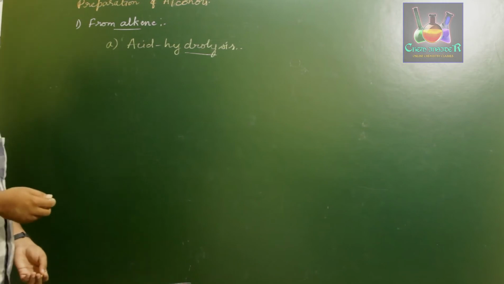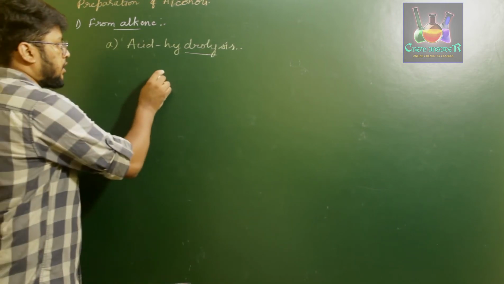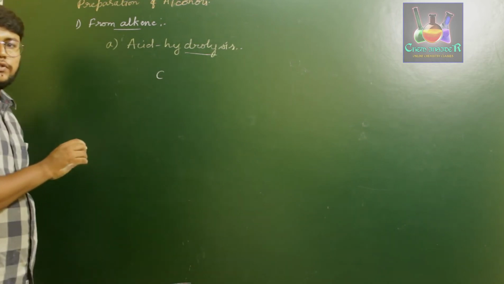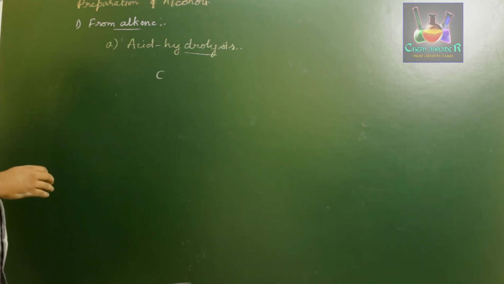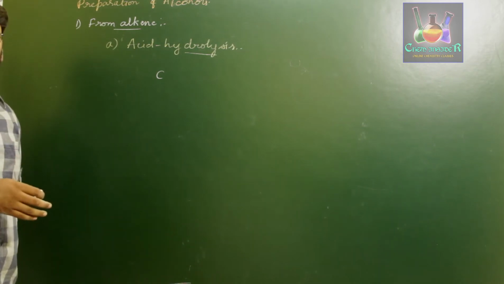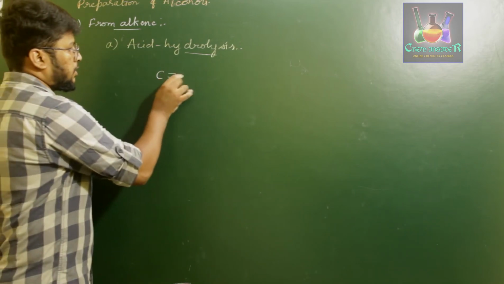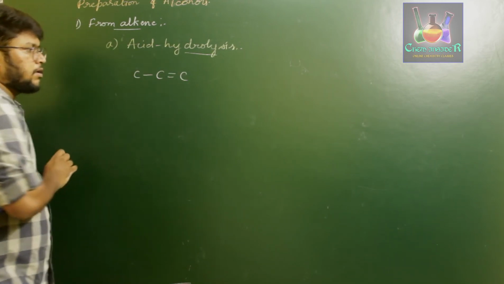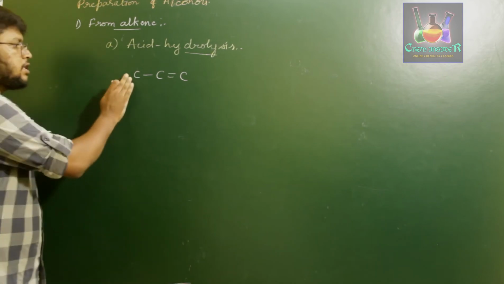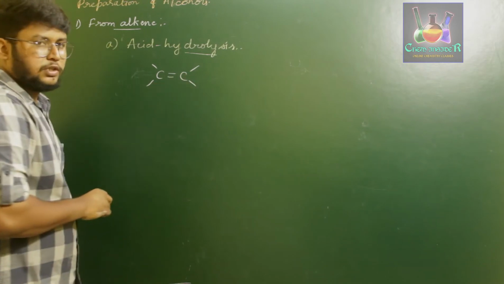This particular addition reaction follows Markovnikov rule. That is, the OH group should attach to that carbon atom, or you can say that the hydrogen atom should attach to that carbon atom involved in the double bond which has the higher number of hydrogen atoms. If you consider a carbon-carbon double bond, let us start with a symmetrical alkene, for example, like this for a general reaction.